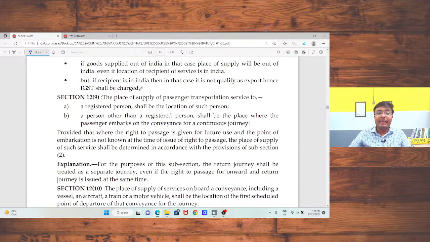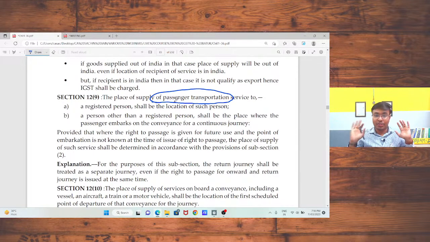Now, in case of passenger transportation services, many companies provide passenger transportation services. In that case, if the passenger is registered, I am going to take the services of MakeMyTrip, a travel agency. If I am registered, my registered place, my principal place, should be treated as the place of supply.